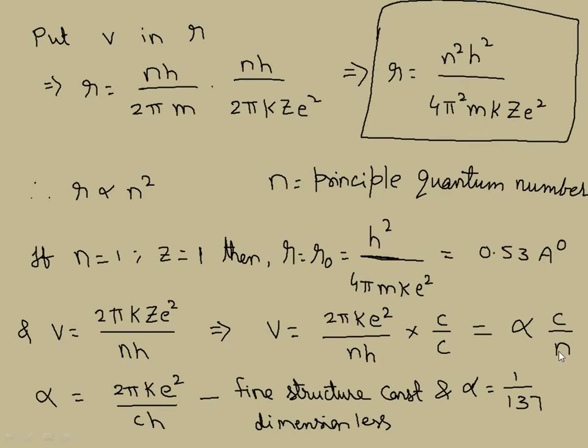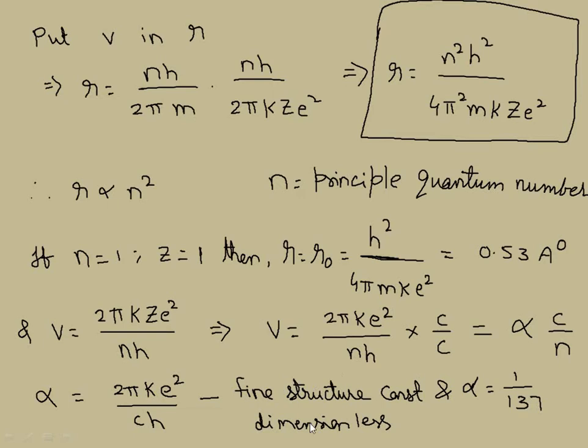For n equal to 2, since alpha is 1 by 137, the velocity is c by 2 into 137, and it keeps going respectively. Therefore the speed of the electron in the innermost orbit is 1 by 137 of the speed of light in vacuum, while the speed in the outer orbits varies inversely with n, which is clear from the expression v equal to alpha into c by n. With alpha as 1 by 137, I can write it as c by n into 137.